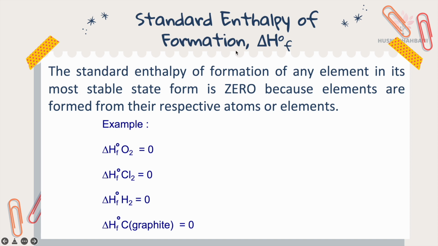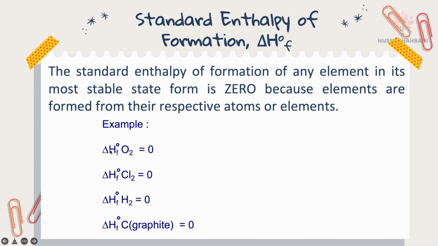Standard enthalpy of formation of any element in its most stable state is 0 because the elements are not formed from other species. In order for oxygen gas to form, its stable state is already oxygen gas. This is how it exists.